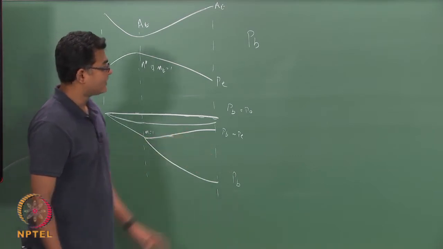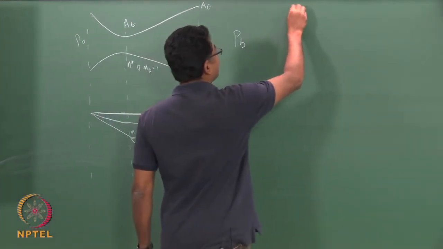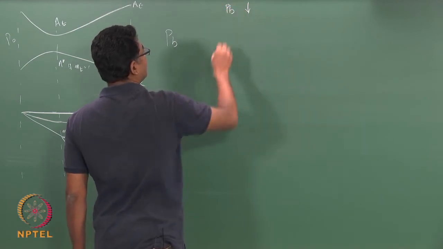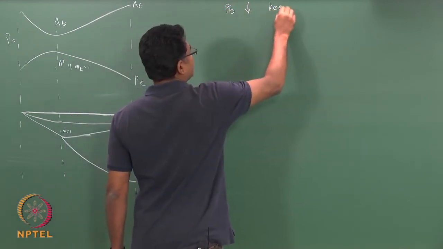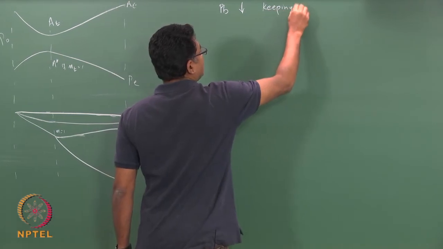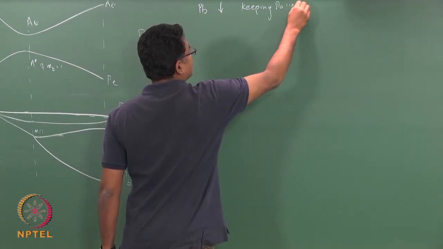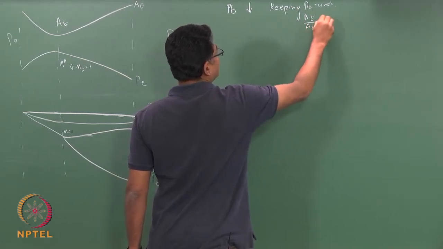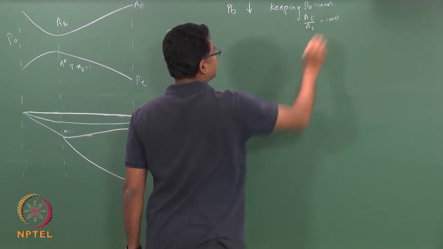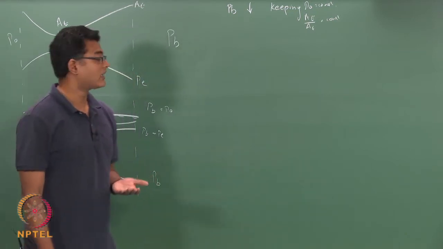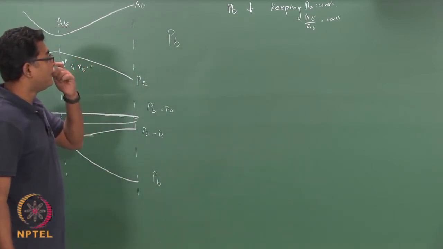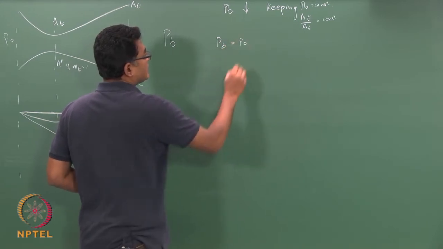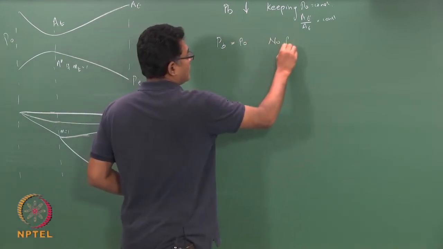So, what I have done here is I have reduced my back pressure, keeping P0 constant and my A exit by A throat also constant. So, we are doing this experiment on a given converging diverging nozzle. So, when this is equal to 0, no flow.